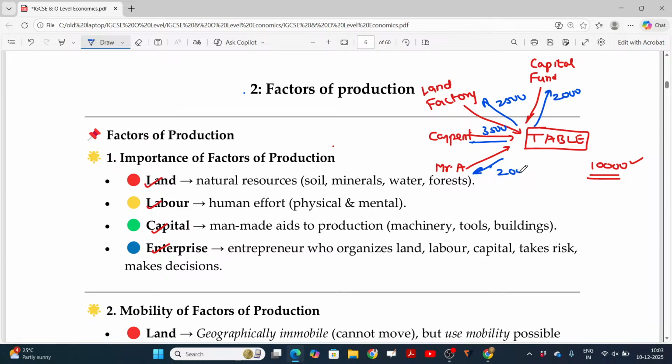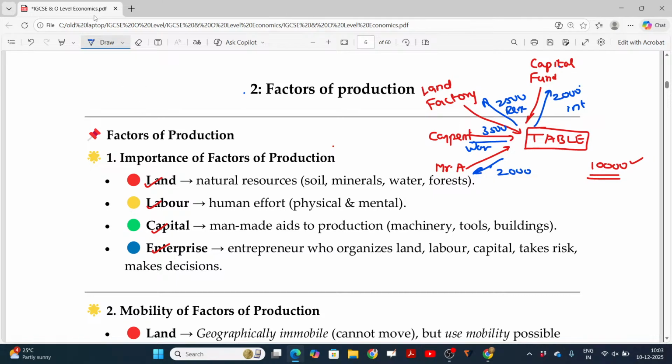The 2,000 payable to the capital is interest, or sometimes it may be a profit share. The amount payable for land is rent, and for the carpenter it is wages. Each factor of production expects some revenue for its contribution. It is a commitment of the organizer to offer these considerations to the factors of production.